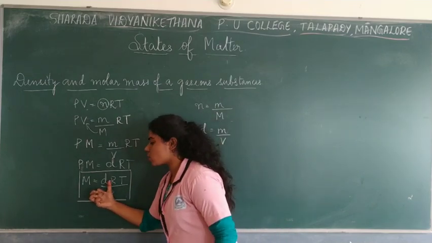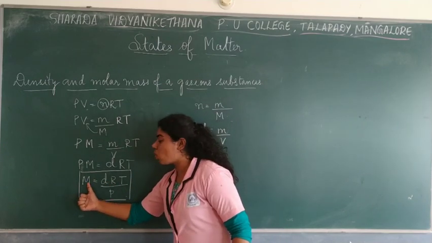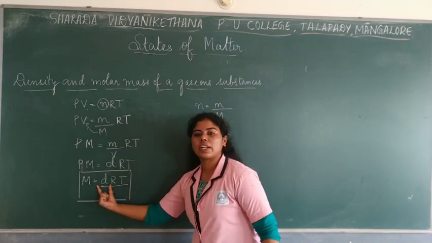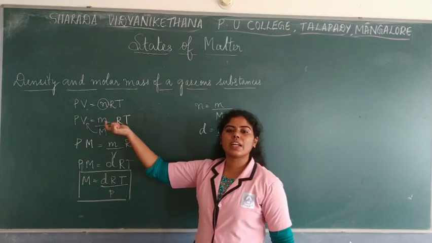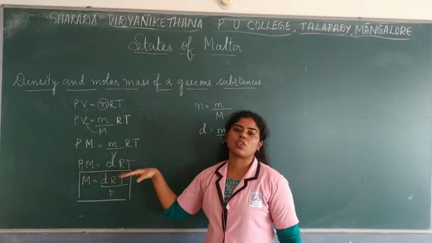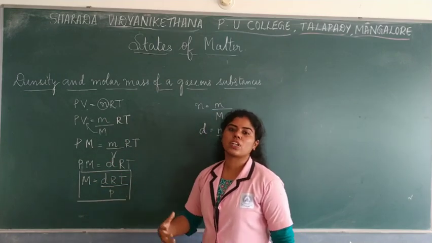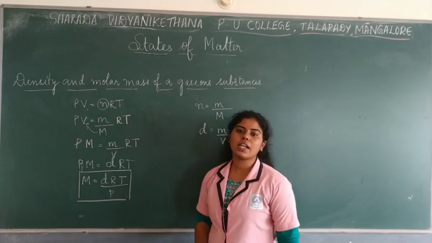From this we conclude that molar mass is always directly proportional to the density. As you keep increasing the molar mass, density also will increase. If it decreases, density also will decrease. So this is the relation you obtain between the molar mass and density.